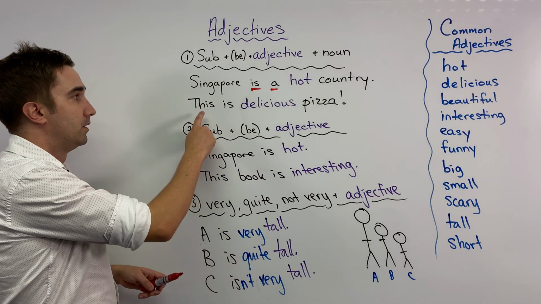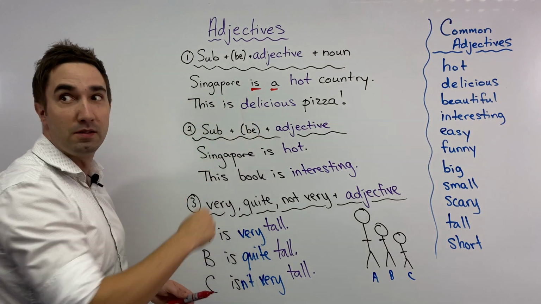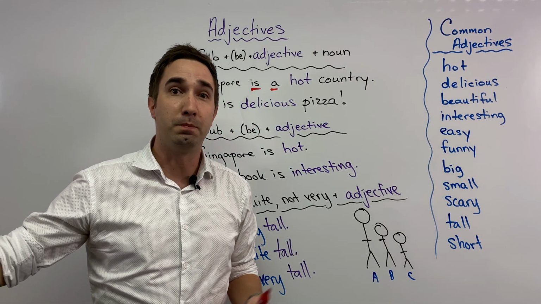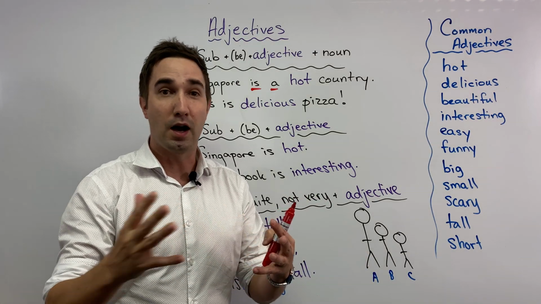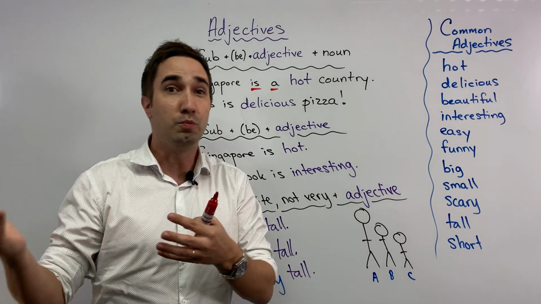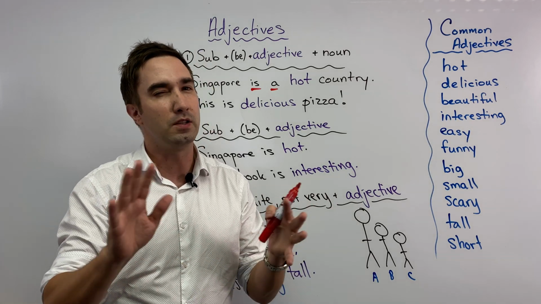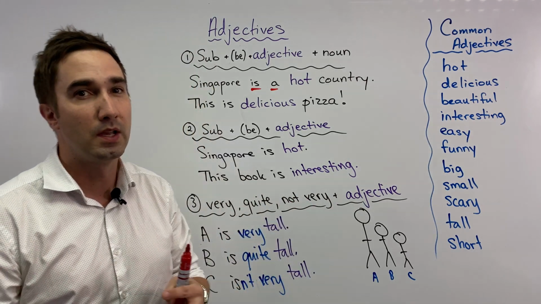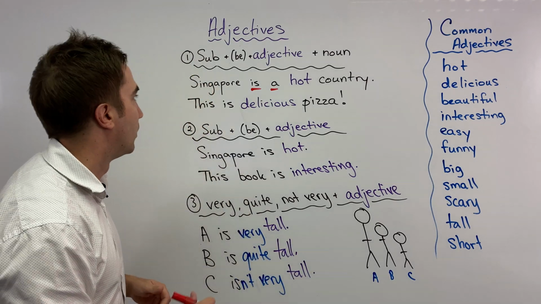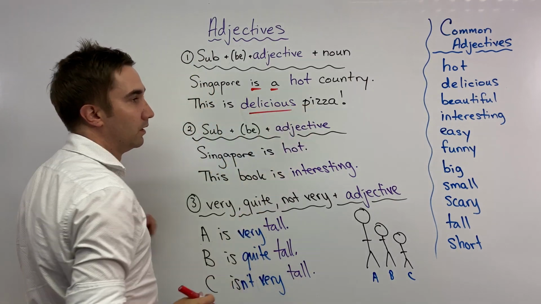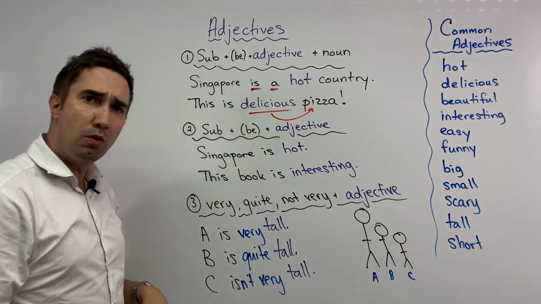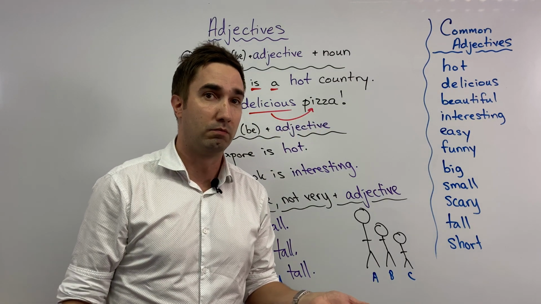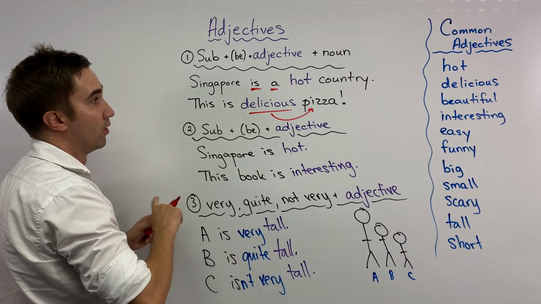All right. This is delicious pizza. So when we talk about pizza, I don't have to say a pizza or two pizzas or three pizzas. I don't need to count that. So don't worry about a or an on that one. I can say this is delicious pizza. So the adjective always goes before the noun. Okay? Always goes before the noun.